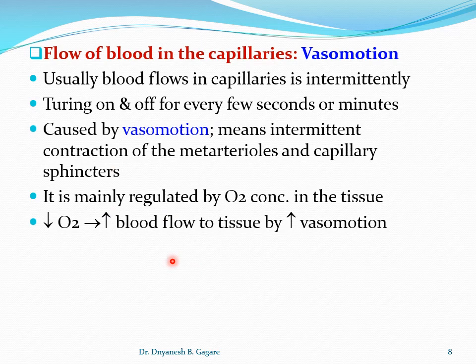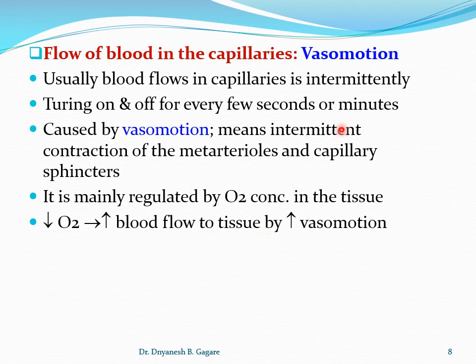Now, how is the blood flow to the tissue controlled? The blood flow to the tissue is mainly regulated by the first or primary factor, the oxygen concentration in the tissue. So how much oxygen is there? If the oxygen level in the tissue is decreased, for example by an increase in metabolism, there is a decrease in oxygen concentration, that is, the partial pressure of oxygen, and it leads to an increase in blood flow to the tissue.